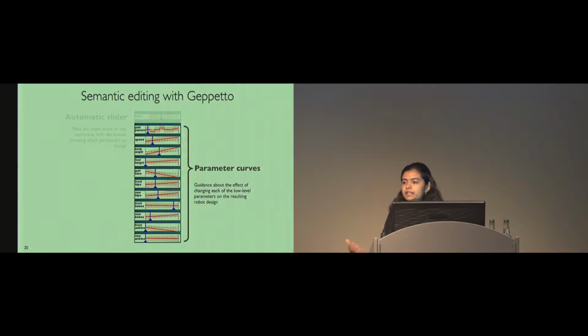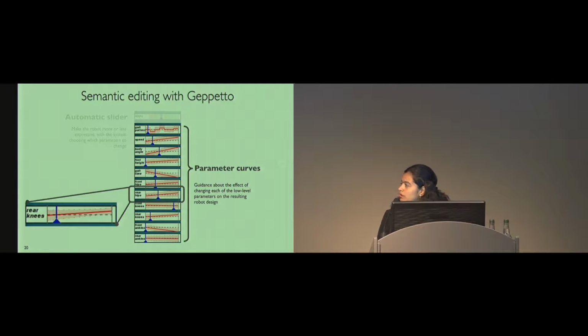Secondly, to support the editing of low-level motion parameters, which is essential for finer editing control, we provide data-driven information about the effect of each parameter on the resultant motion of the robot, as well as the robot's expression. So these are the red curves you see here, and they are shown for the expression of anger. These curves are really what we get from the regression.